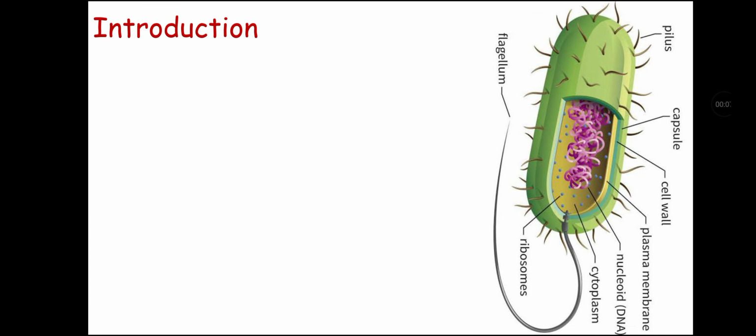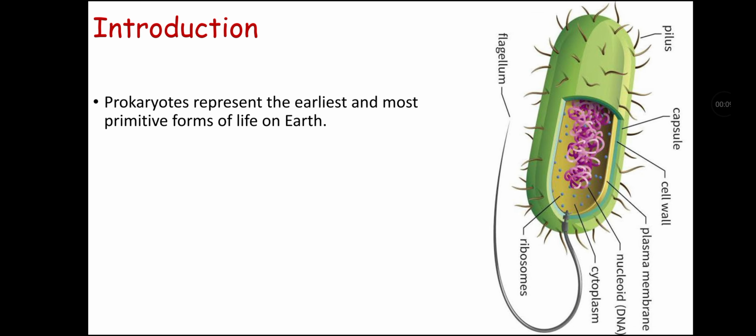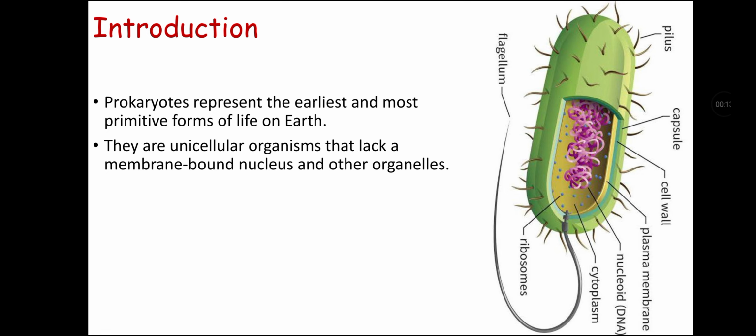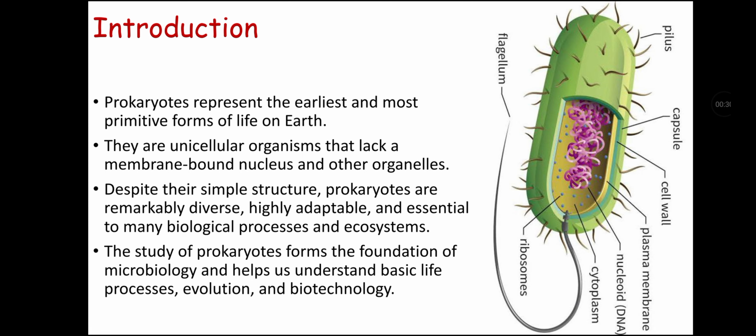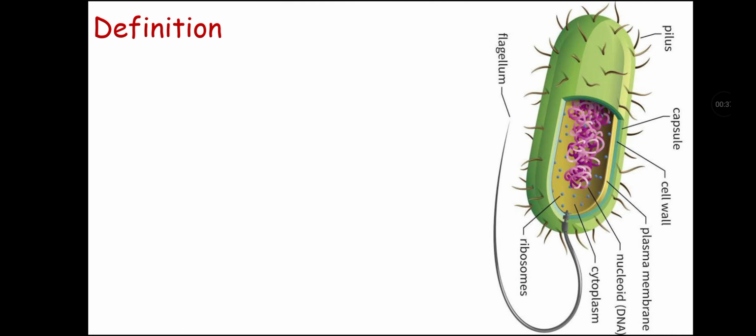So let's start our topic with the introduction. Prokaryotes represent the earliest and most primitive form of life on Earth. They are unicellular organisms that lack a membrane-bounded nucleus and other organelles. Despite their simple structure, prokaryotes are remarkably diverse, highly adaptable, and essential to main biological processes and ecosystems. The study of prokaryotes forms the foundation of microbiology and helps us understand basic life processes, evolution, and biotechnology.